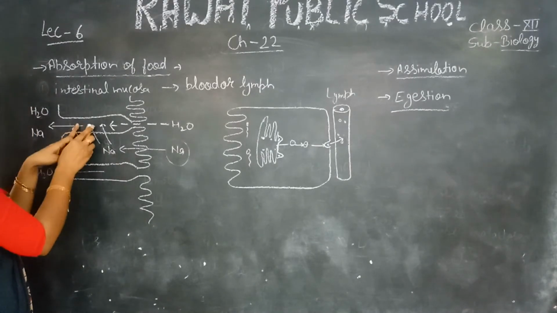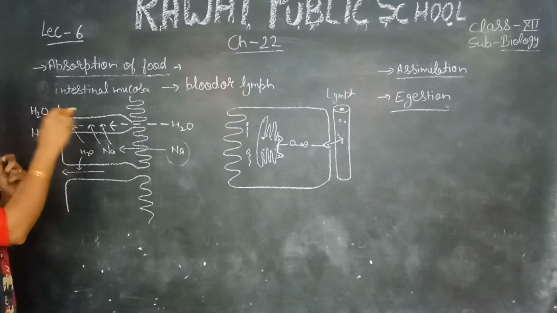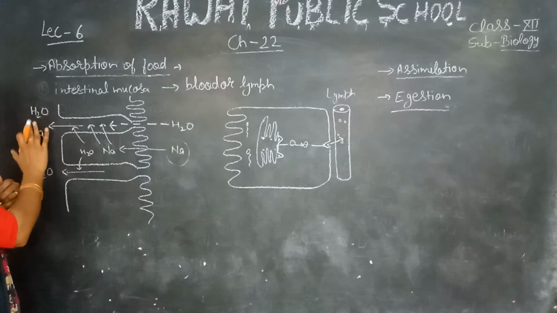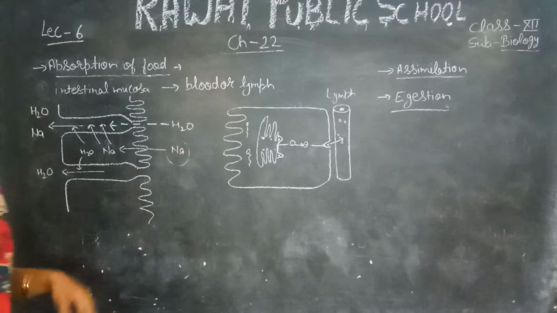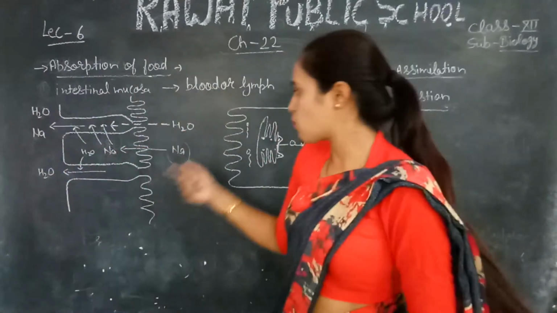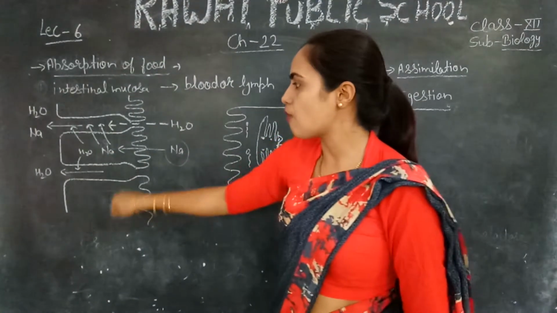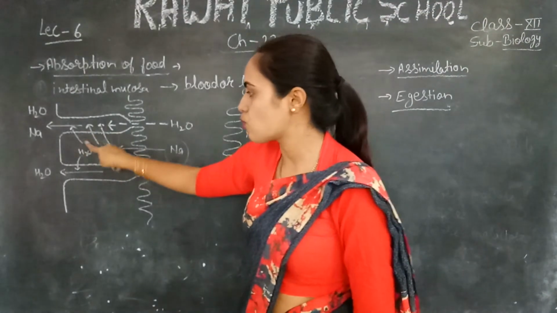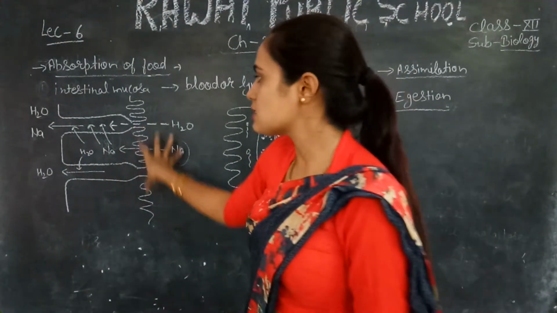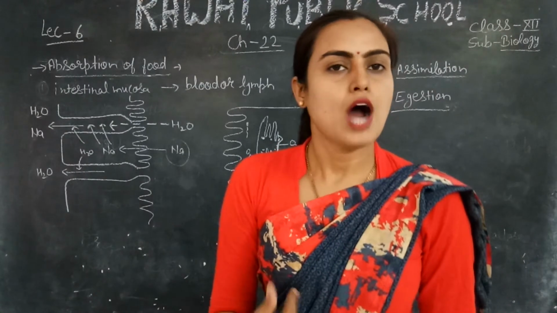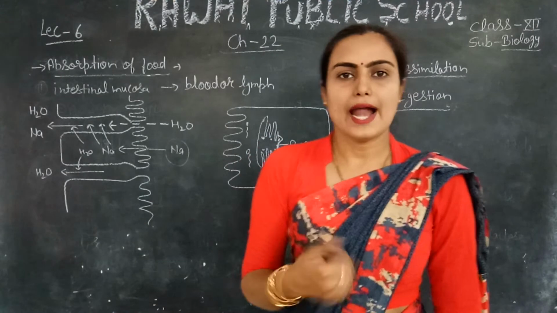From there they enter into the blood vessels and capillaries which are connected with the intestinal mucosa, absorbed with active transport. Active transport means we require energy to transmit these sodium ions. Similarly, water with the help of osmosis enters from the intestinal mucosa into the blood capillaries and lymph where water is required.